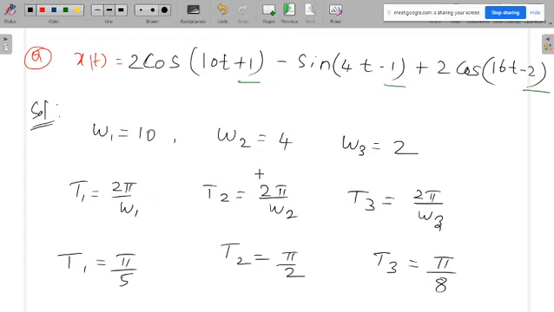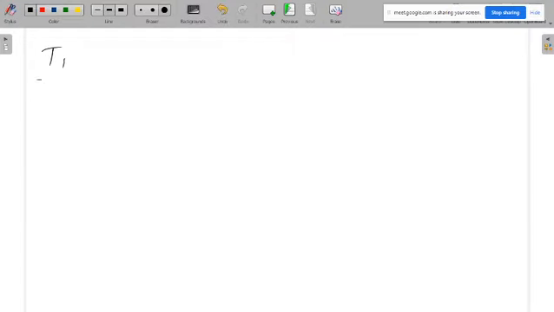Already we know one thing: when the signals are present individually, the first signal individually is definitely periodic, the second signal individually is periodic, and the third signal separately is periodic. When you combine all the signals, finally it may be periodic or it may not be periodic. To verify whether the combination of signals is periodic or not, we have one condition. What is that condition? We have to take the ratios. You take the ratio of T1 by T2 and then T1 by T3.